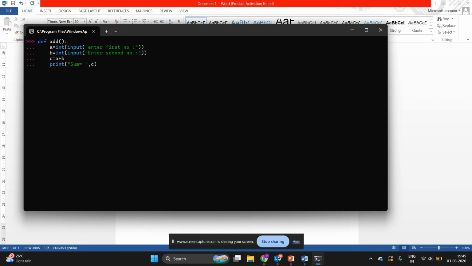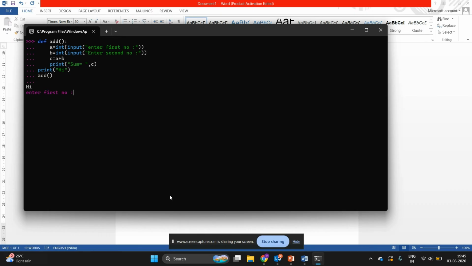And I want to end this body. So here I am writing my regular code which I want to execute, and I am terminating the function. If I want to execute this code, I have to call the function add, so I am just calling this function with the function name.